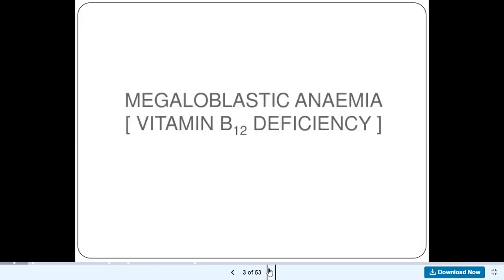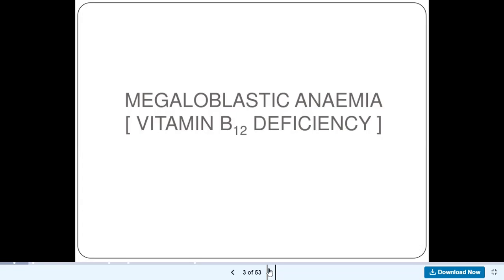Let's start with vitamin B12 deficiency, because we have said that megaloblastic anemia could be a result of B12 deficiency or folic acid deficiency. We're going to start with vitamin B12 deficiency and how it causes megaloblastic anemia.